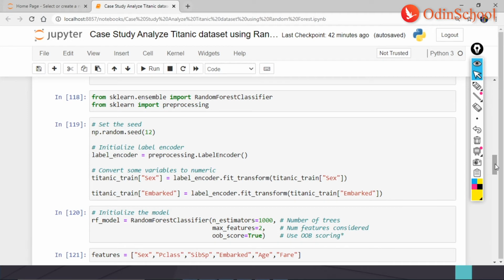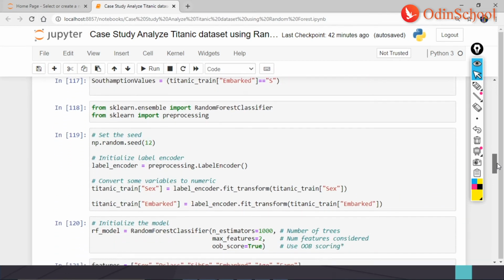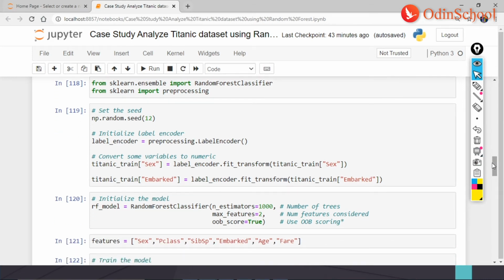We're doing this to ensure that once you have started working on your model, you do not want to see errors again, or a snag because of your code only. That is the reason why we have to eliminate all the columns which are not important. And then, here I'm using my sklearn ensemble wherein there is the random forest classifier, and I'm using my sklearn import preprocessing.